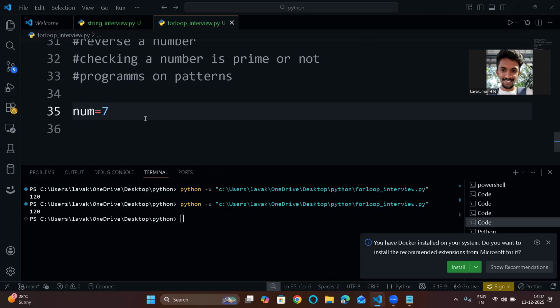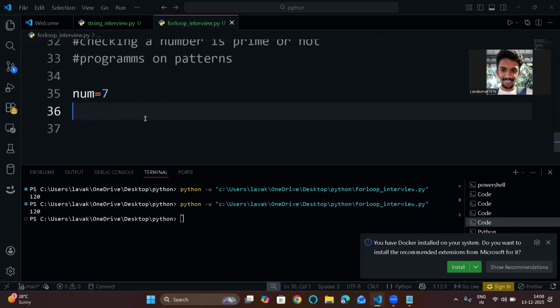So this is one example, and 3 is also a prime number, and 2 is also a prime number, and 5 is also a prime number. So there are some prime numbers. Okay, for now, let's see how to check whether the given number is prime or not.